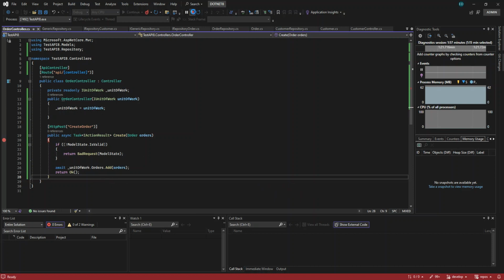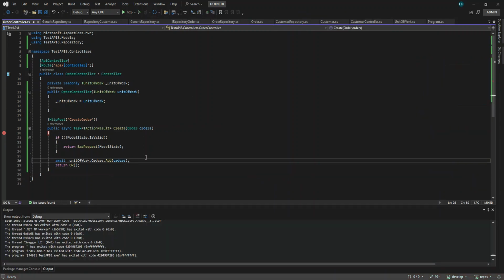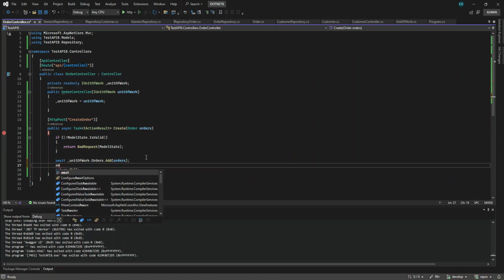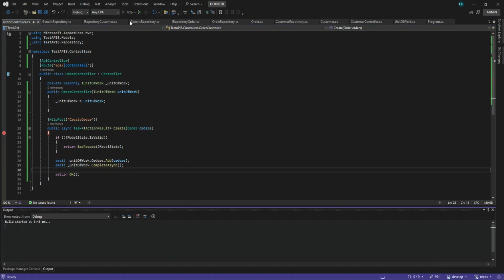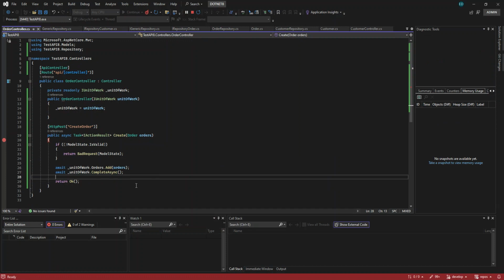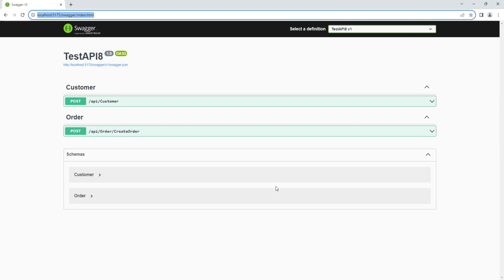Yeah, we have to call the saving. So await unit of work complete async. That's the method for saving. All right, so let's try again. You say that complete async is in our unit of work. Yeah, so it's not individual in the repository pattern. So that is also good with unit of work.